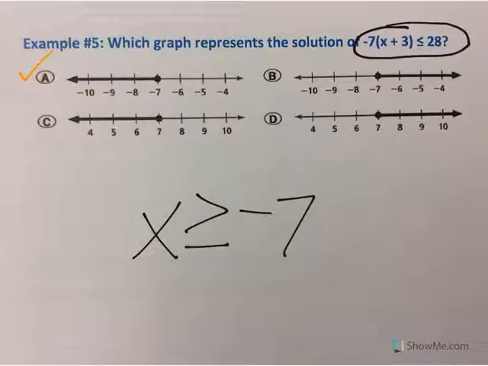A meets that requirement. C does not, it's on positive 7. B meets that requirement, the dot is on negative 7. D does not, it's on positive 7. So we're down to A or B. It says that x must be greater than or equal to negative 7. All of the numbers greater than negative 7 are going to be to the right. So that's choice B, and we can eliminate A. B is your answer for the graph of that inequality.